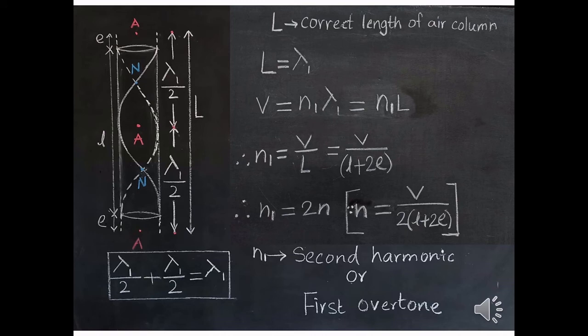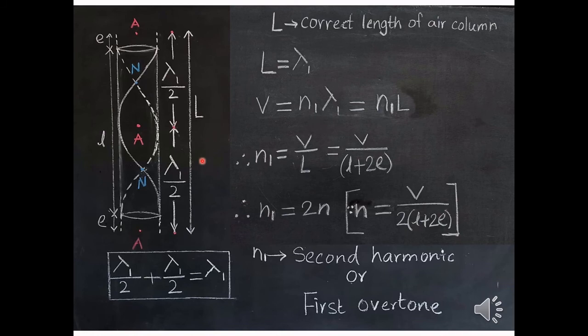And the next mode of vibration of air column, as you can see in the diagram, the same length of the air column is made to vibrate so as to produce one complete loop and two half loops. Or here you can say that we have two pairs of half loops here. The distance between any two consecutive antinodes is half the wavelength. Here lambda 1 represents the wavelength and n1 represents the frequency of the wave in this mode of vibration of air column. So the distance between these two antinodes is lambda 1 by 2 and the distance between these two antinodes is lambda 1 by 2.